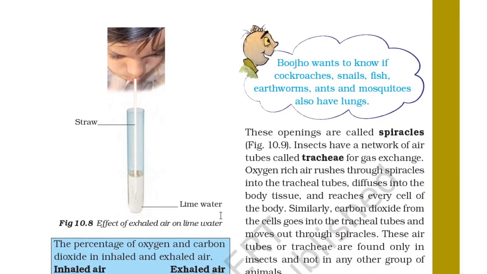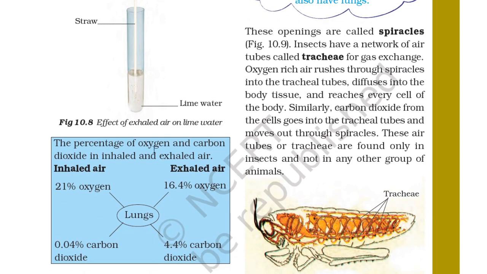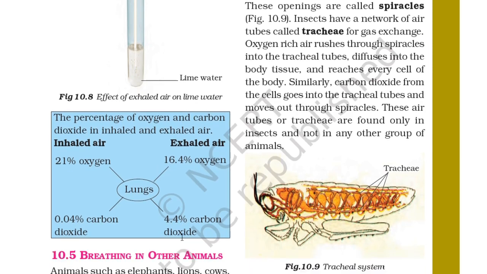Here is figure 10.8, effects of exhaled air on the lime water. A student is exhaling air with a straw in lime water. Now, the presence of oxygen and carbon dioxide in inhaled and exhaled air. In inhaled air 21% oxygen is there and 0.04% carbon dioxide, and when we exhale there is 16.4% of oxygen and 4.4% of carbon dioxide. So carbon dioxide percentage is increased.